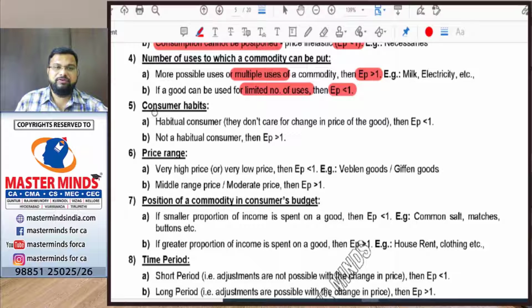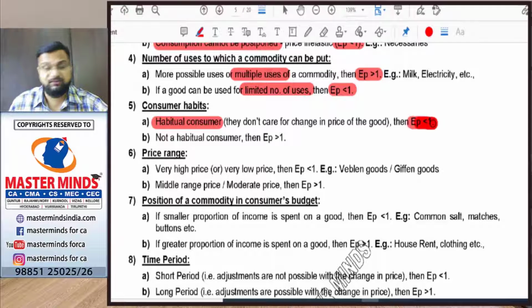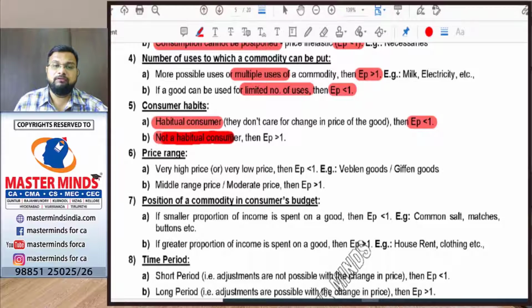Okay. Next, fifth determinant is consumer habits. If a consumer is habituated to a good, whatever the price may be, he will consume that good. So there will be hardly any change in demand. That's why price elasticity value will be less than 1. But if a consumer is not a habituated consumer, then definitely he will look at the price. If the price is more, he will definitely not demand that good. That means there will be considerable change in demand.